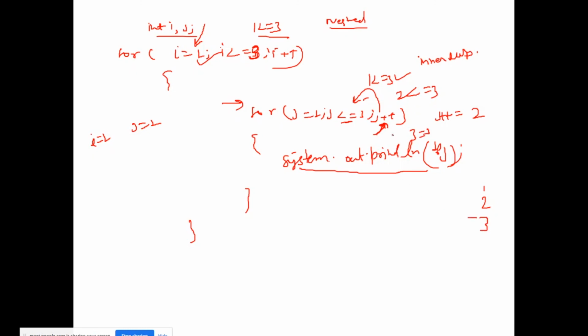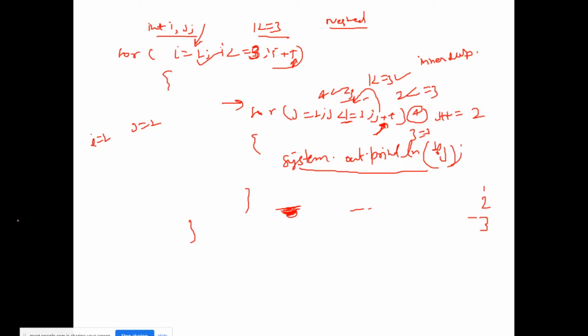Again it will go back to increment, the j value will be 4, but 4 is not less than or equal to 3, that's why it will come out of the loop. If code is written over here, it will first execute that code, but there is no code, so it will go back to this increment part.